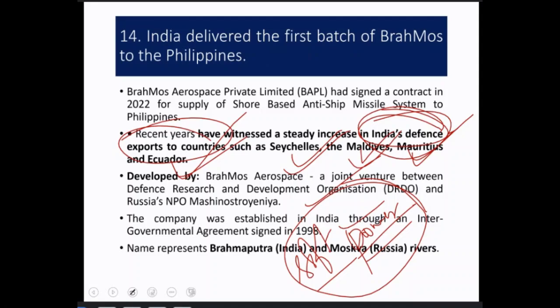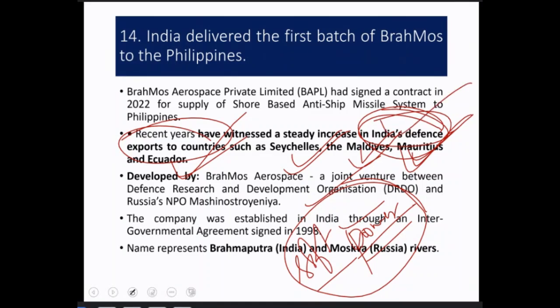Okay, we should understand one thing, that exports of defense is a very important component of current affairs. If you export defense, you should know that it helps in enhancing India's position in the global south. Exports will always enhance India's position in the global south.